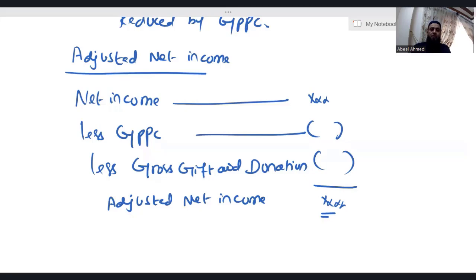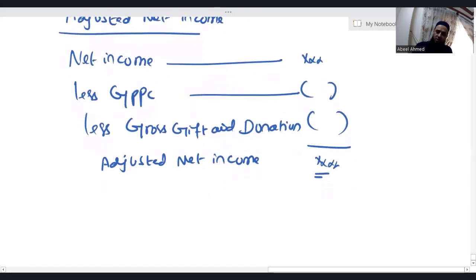But logically, there would be so many individuals in UK, they are very rich. So HMRC, they make sure that very rich people should not be getting the benefit of this personal allowance. So the question is how to stop those very rich people, people with a really big pocket, very wealthy people, how to stop them not to get the benefit from the personal allowance. So HMRC come up with a solution.